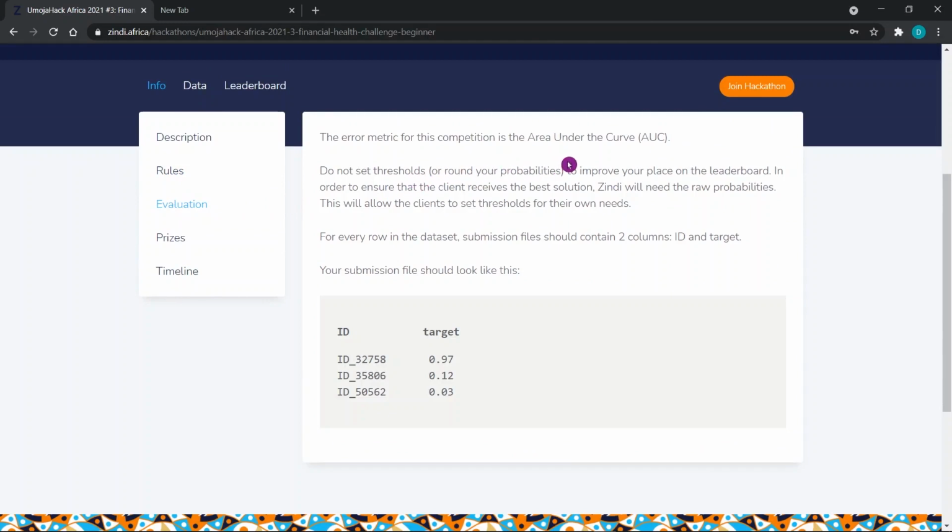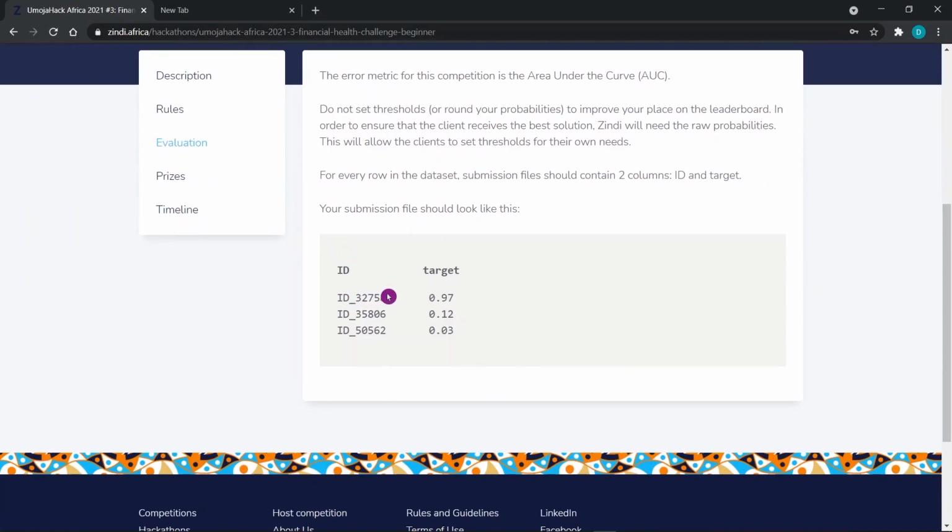The evaluation metric that we use to gauge the performance of our models is the area under curve. For each individual, you have to provide a probability of how likely that individual is to be financially resilient or not. So it should include an ID and a target. You provide raw probabilities from the model. You should not set a threshold on the probabilities or round your probabilities. They have to be raw from the models.